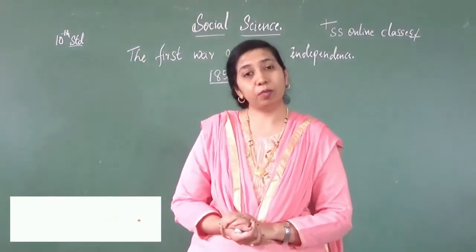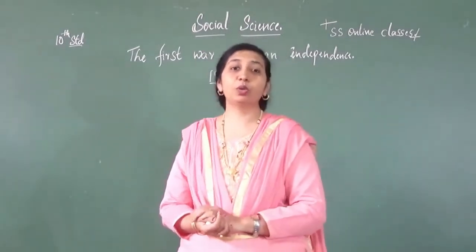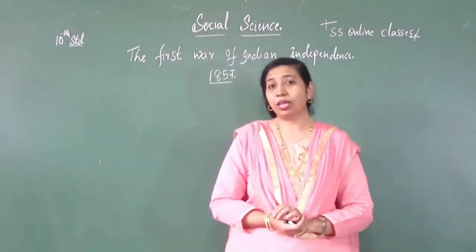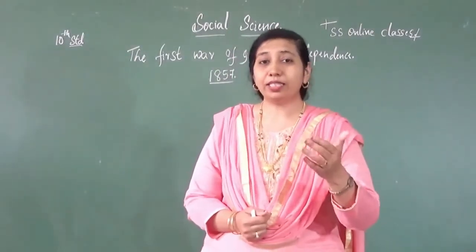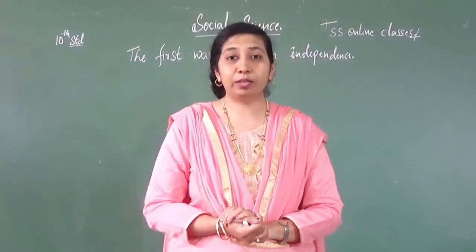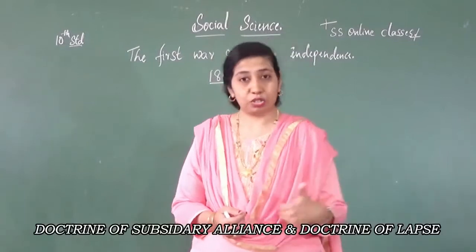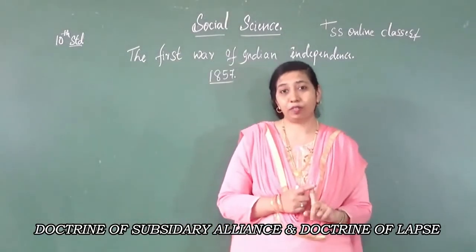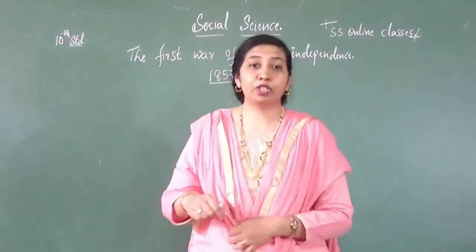In the fourth chapter, we have come across the advent of European countries. Among the European countries, only the Britishers were able to capture our country and they started the administration. As they started capturing the territories of India, they brought two policies, that is the doctrine of subsidiary alliance and the doctrine of lapse policy. With the help of these two policies, they were able to capture the maximum parts